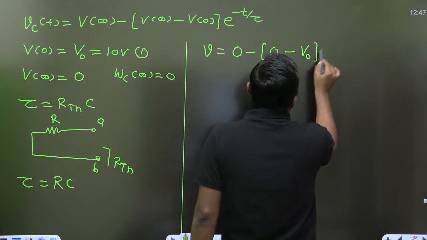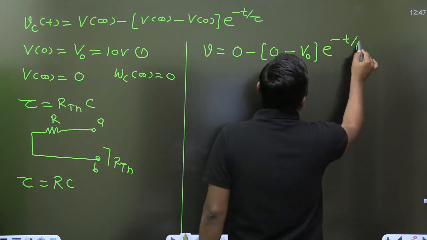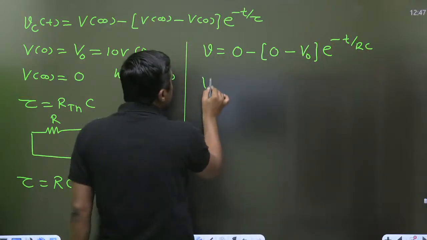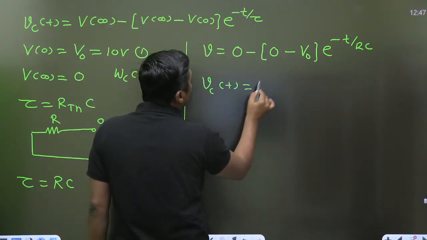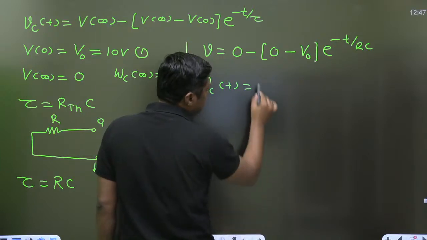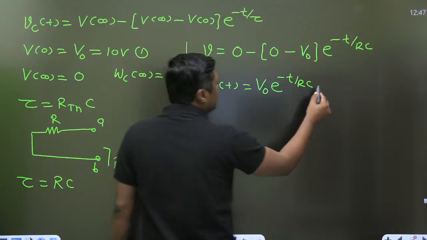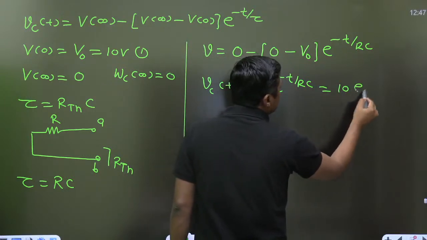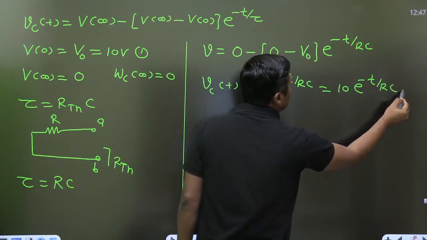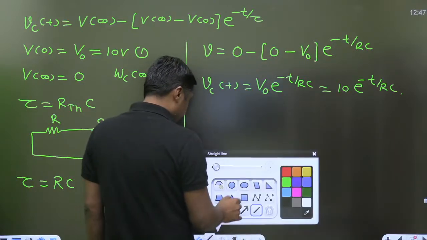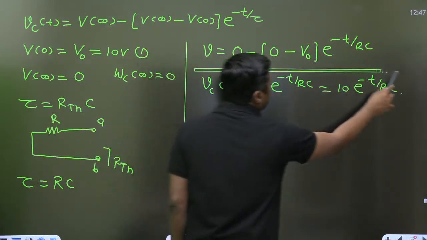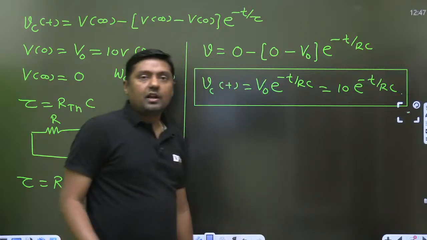V0. e raised to power minus t by, what is the time constant? RC. Solve this and you will get V0 e raised to power minus t by RC. That is nothing but 10 volt e raised to power minus t by RC. That will be the answer, right?